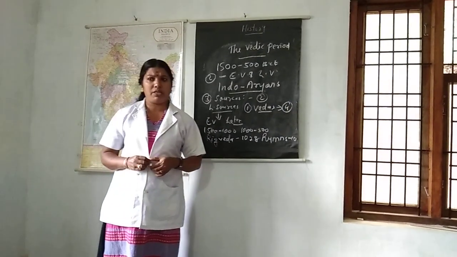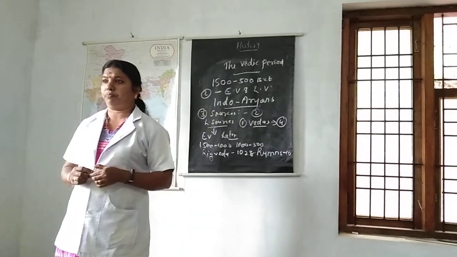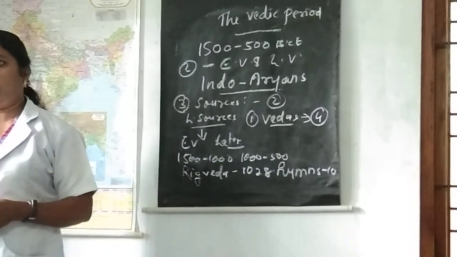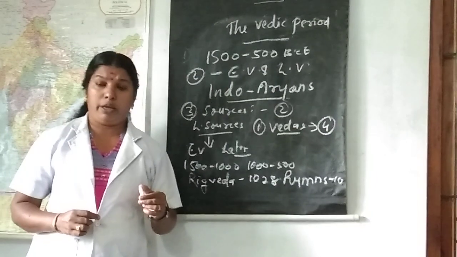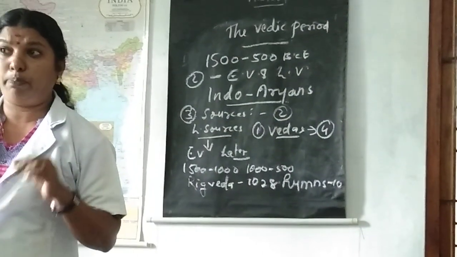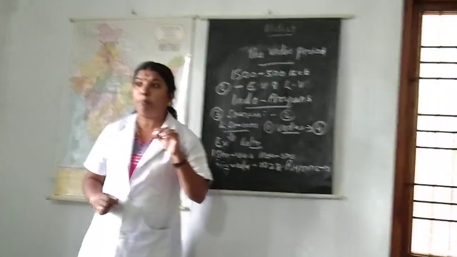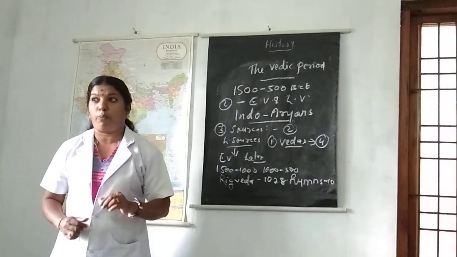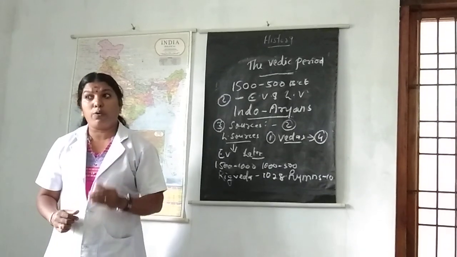What do you mean by hymns? Hymns means slokas or suttas. In the Rigveda, we heard the Gayatri mantra, no? Om Bhur Bhuvah Svah, Tat Savitur Varenyam, Bhargo Devasya Dhimahi, Dhiyo Yo Nah Prachodayat. These hymns were used to praise the gods and goddesses in order to seek their support. All of you understood early Vedic literature about Rigveda also.